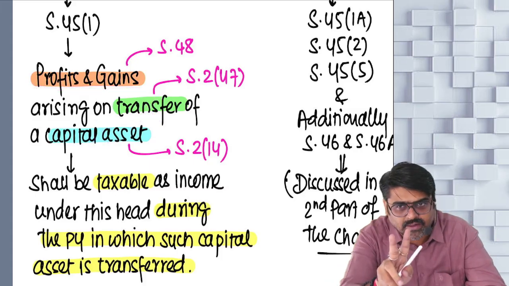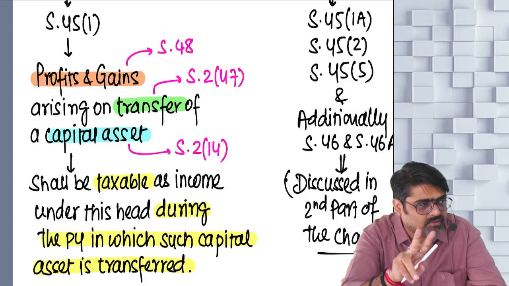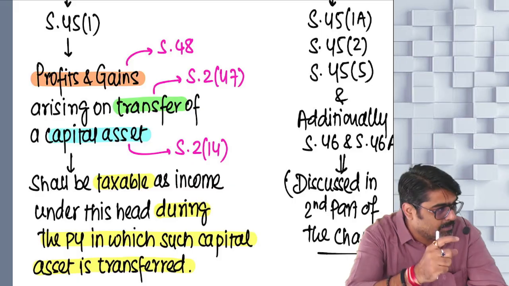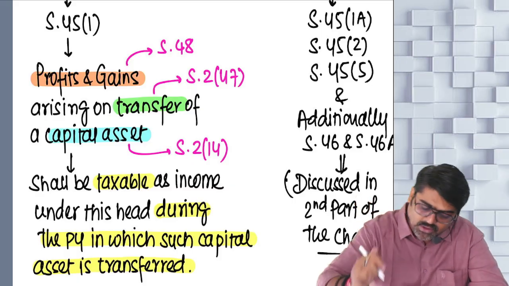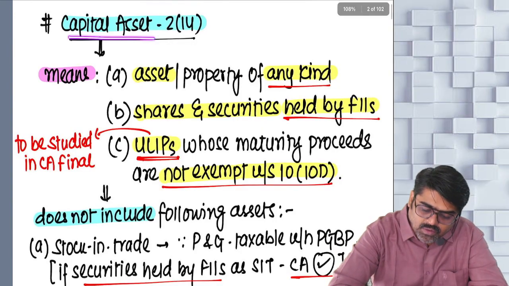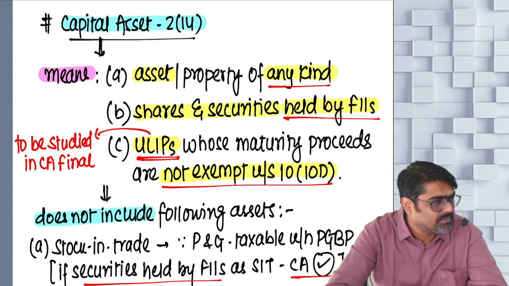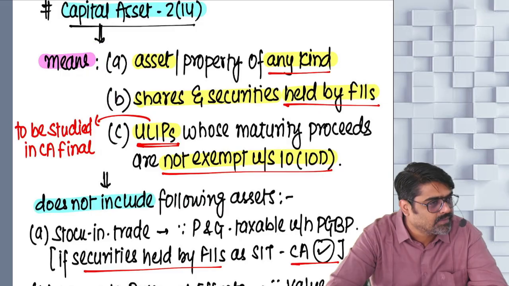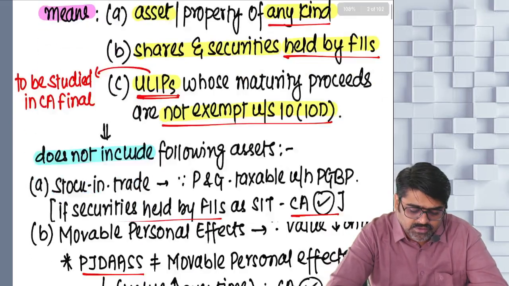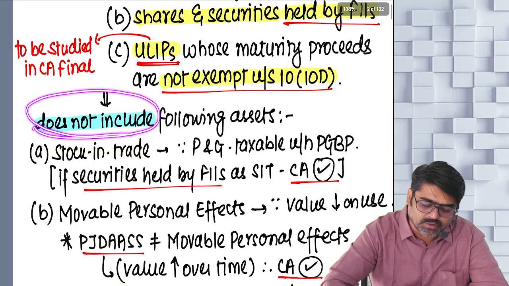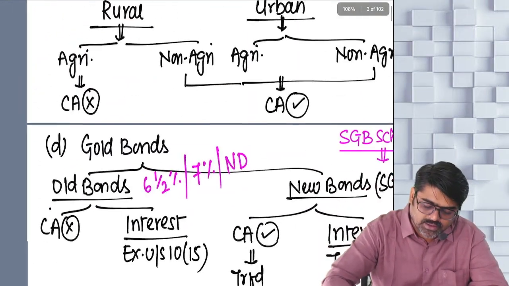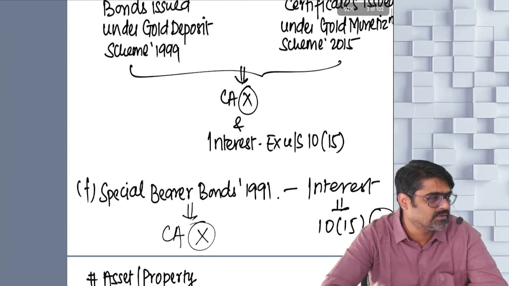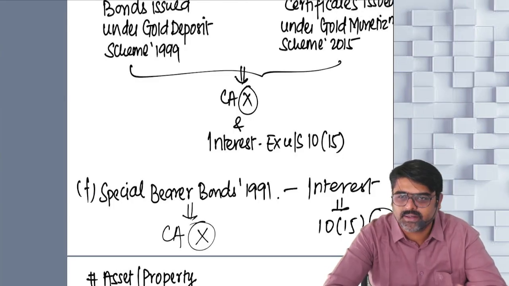So both things are required. First, capital asset should be there. Second, transfer should be there. So you should first know the meaning of these two terms: what is capital asset, what is transfer? First of all, let's check the meaning of capital asset. Capital asset means A, B and C. However, the term capital asset does not include A, B, C, D, E and F. Six points are there. These are not treated as capital asset.